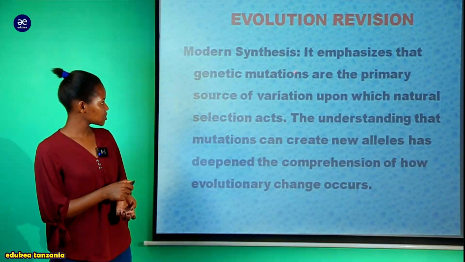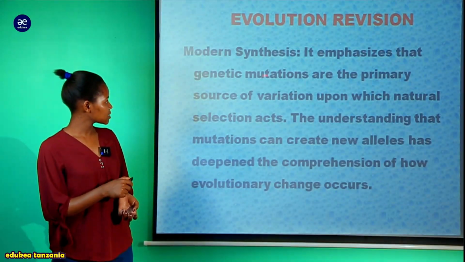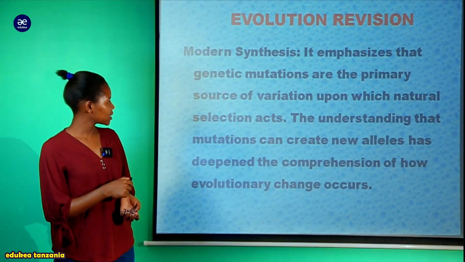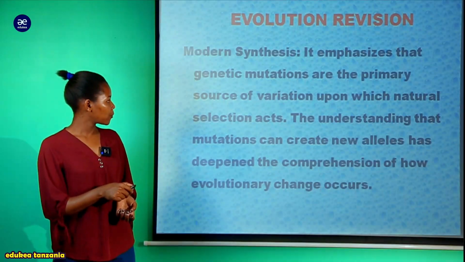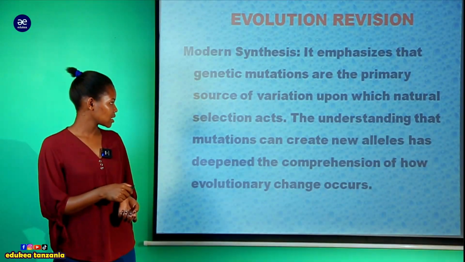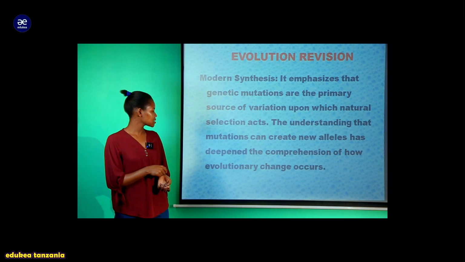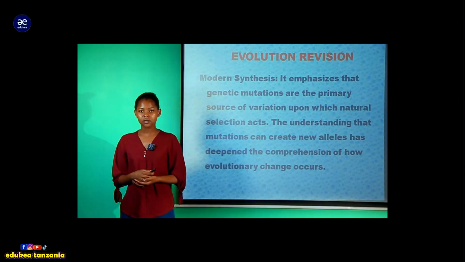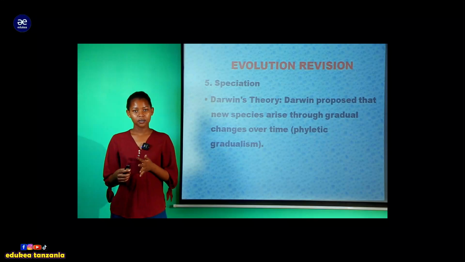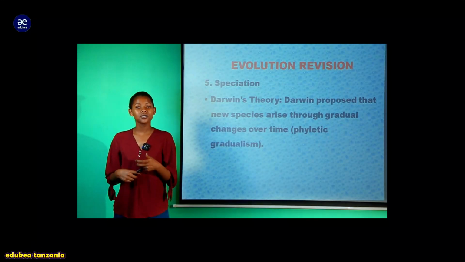But the modern synthesis emphasizes that genetic mutations are the primary sources of variation upon which natural selection acts, and the understanding that mutation can create new alleles has deepened the comprehension of how evolutionary changes occur. So the modern synthesis theory showed the role of other factors in variation.